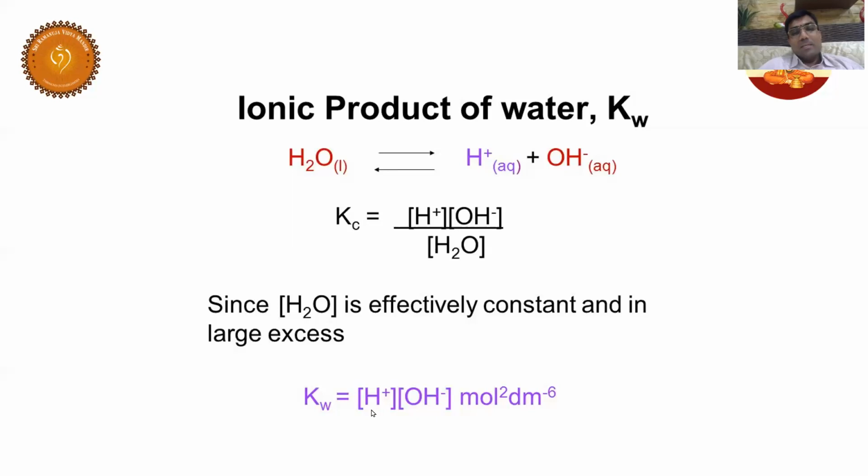Now, students, have a look here. Mole per liter, mole per liter. Because 1 liter is equal to 1 dm cube, that means mole per dm cube. So mole per dm cube, mole per dm cube, it becomes mole square dm power minus 6. Are you clear about the units? Moles per liter, I can say 1 liter is equal to 1 dm cube, so it is moles per dm cube. It becomes mole square dm minus 6. I hope you are very clear. This is asked in competitive examinations.